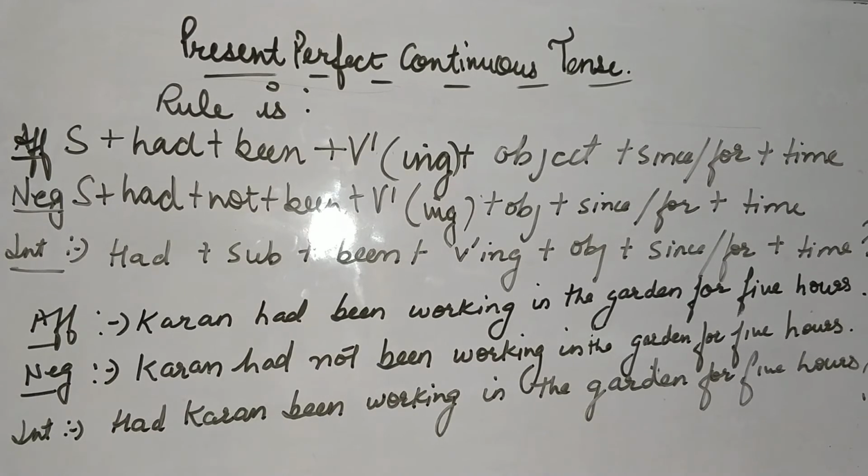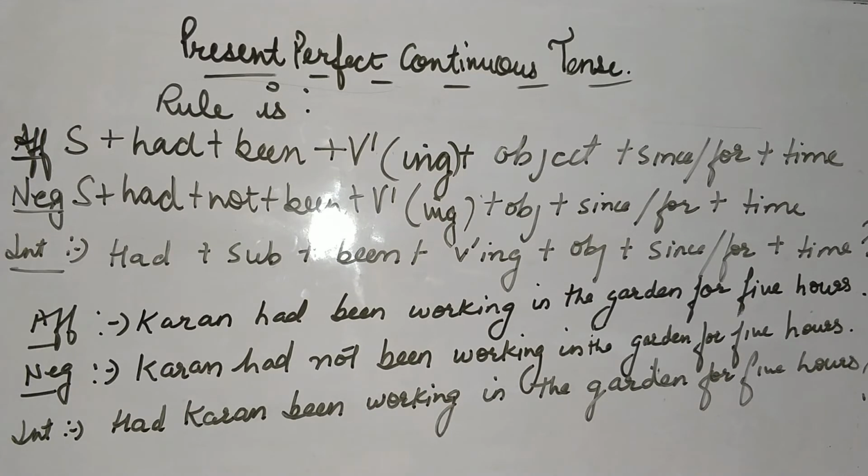The last tense that we are going to start with is present perfect continuous tense. In this tense, we talk of an action that started in the past and continued up until another time in the past. Means we do not know when it ended. You can see in the example that we know he began, but when he ended, we do not know.